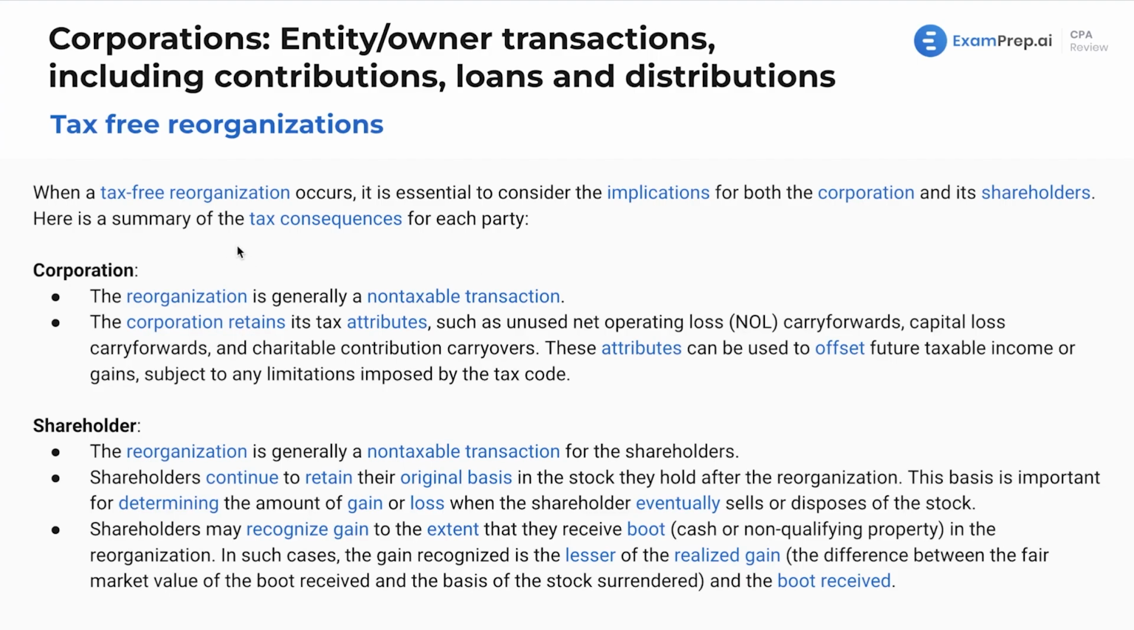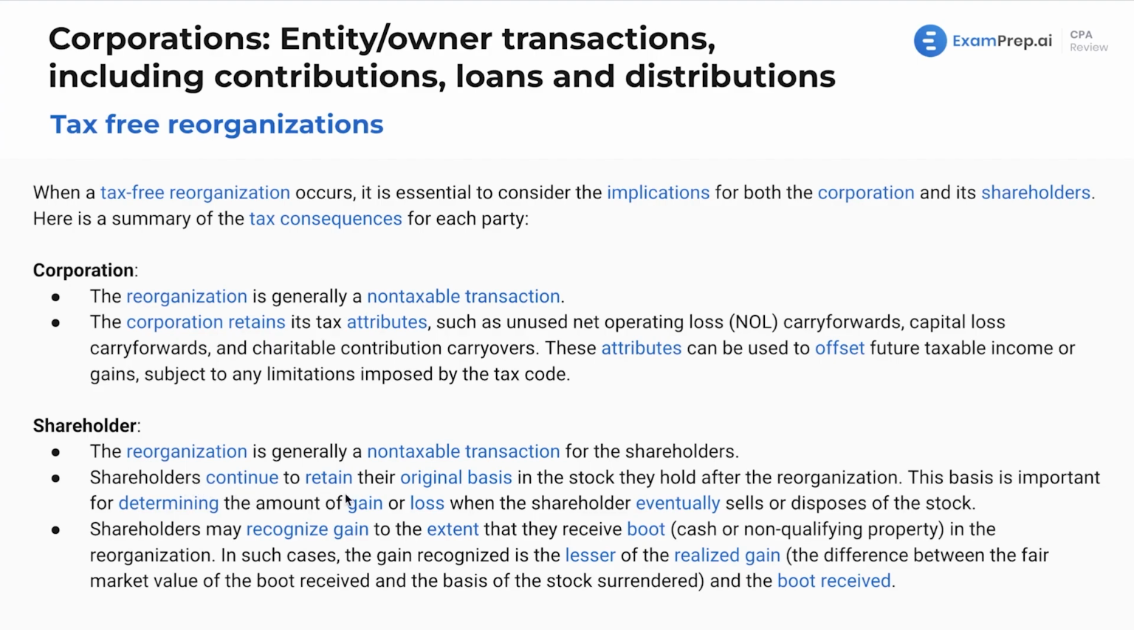Now we get a nice summary here of the tax consequences for each party. Now, generally, this reorganization will be non-taxable for the corporation, and the corporation retains its tax attributes such as unused NOL carryforwards, capital loss carryforwards, and charitable contribution carryovers. These attributes can be used to offset future taxable income or gains, subject to the limitations that we do see for those specific items. And for the shareholder, we saw as well that this is generally non-taxable as well.